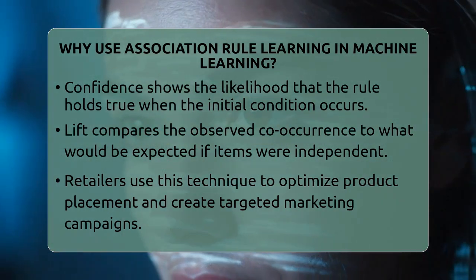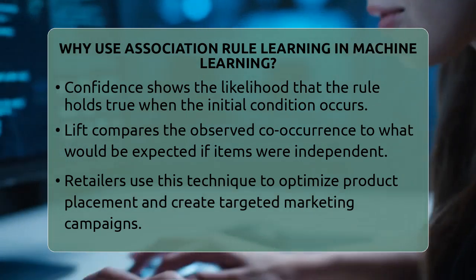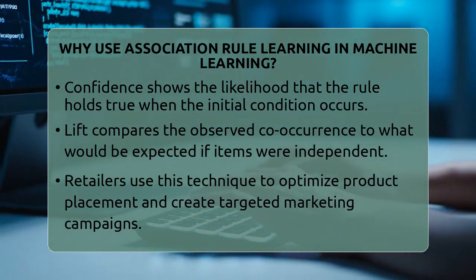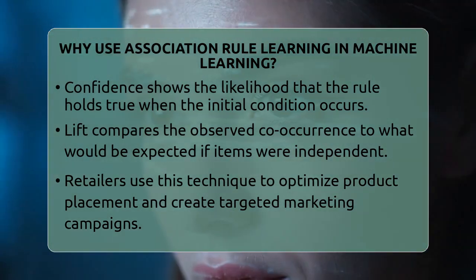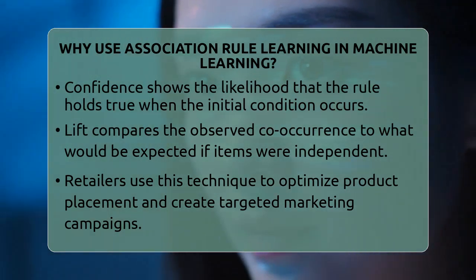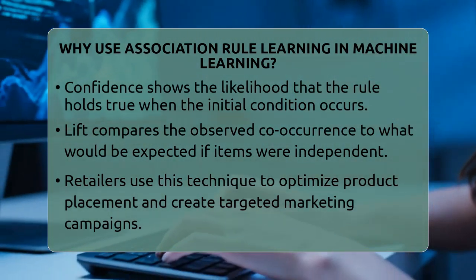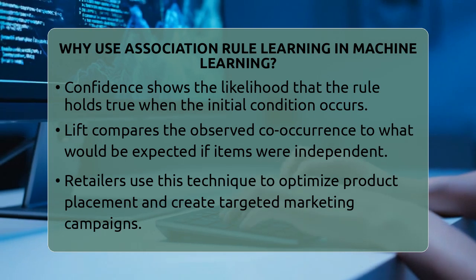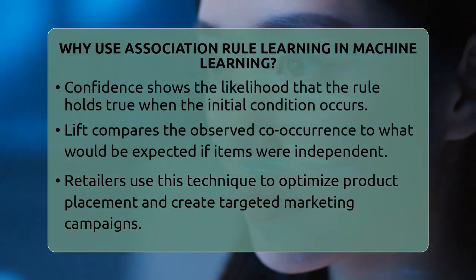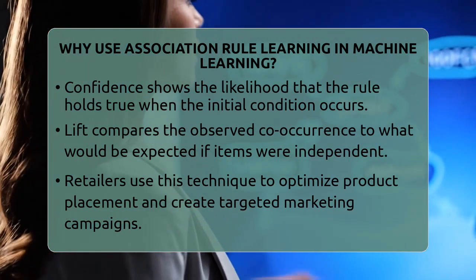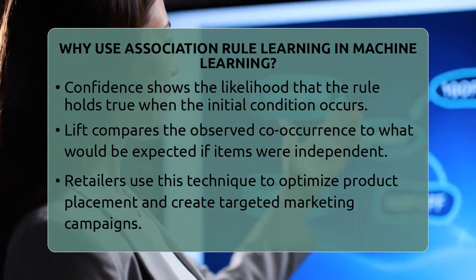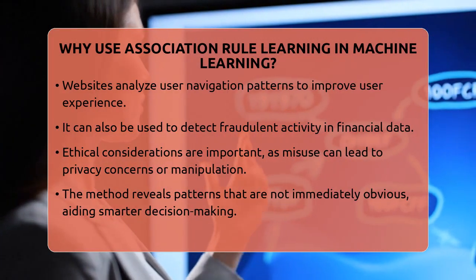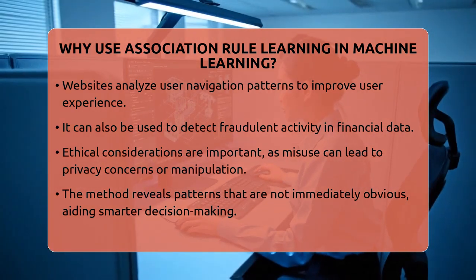Businesses use association rule learning a lot. Retailers analyze shopping carts to see which products are bought together. This helps them arrange items better or create targeted promotions. Websites also use it to understand user behavior, like which pages are visited together, making browsing smoother. It can even spot unusual activity in financial data that might mean fraud.